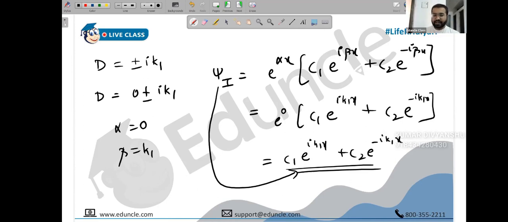So now the question is obviously how to find these constants. For that we have to use boundary conditions. The wave function on the right will be equal to the wave function on the left at the boundary, and the derivative of the wave function on the left will be equal to the derivative of the wave function on the right at the boundary. But for that we need the wave function on the right side. So now let's find it. Let's say this is equation 1. Okay? So now let's work on the second one.